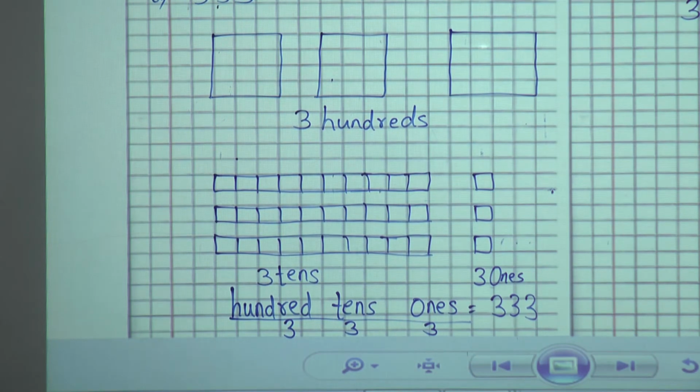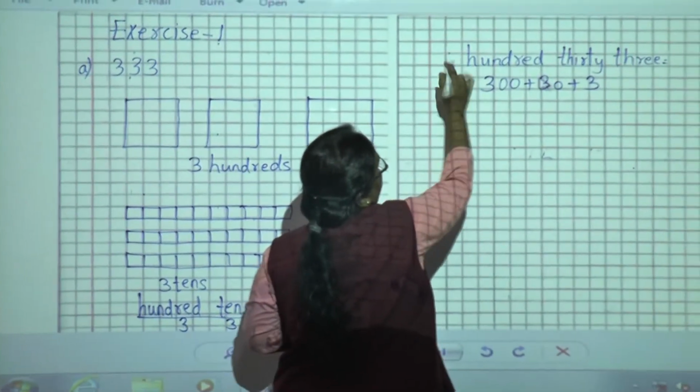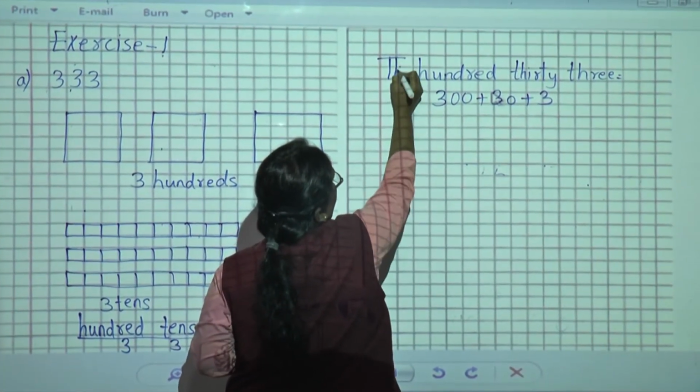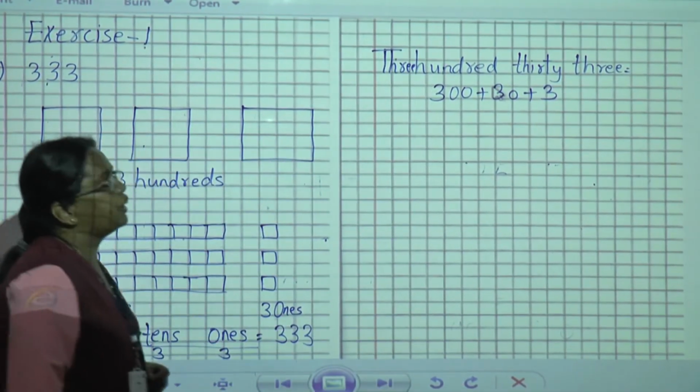You can write it also in words. This you can write as 333.